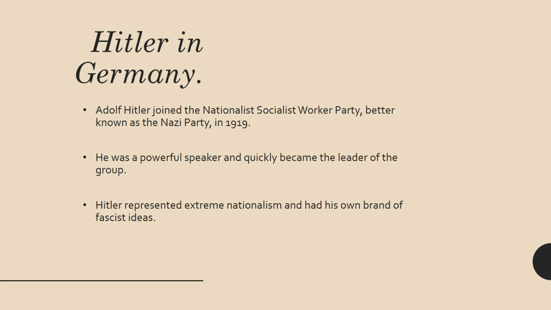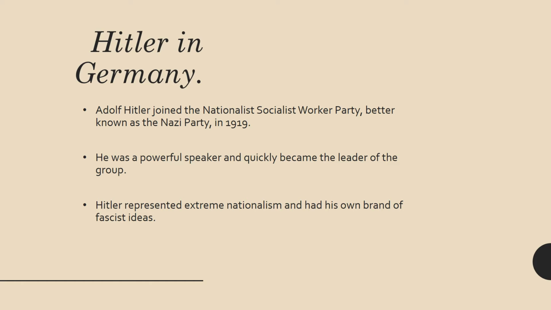Hitler. I'm sure maybe some of you know about Hitler or have learned about Hitler previously, but Adolf Hitler joined the National Socialist German Workers' Party, better known as the Nazi Party, in 1919. Hitler was a very powerful speaker, quickly gained a lot of attention, a lot of fame, a lot of support, and he quickly became the leader of the Nazi Party.